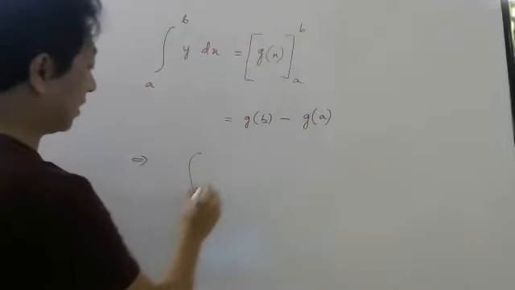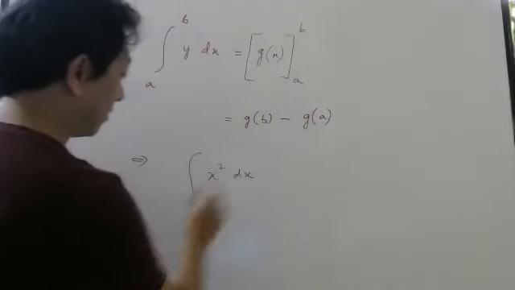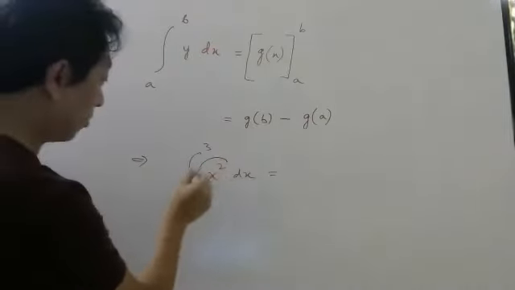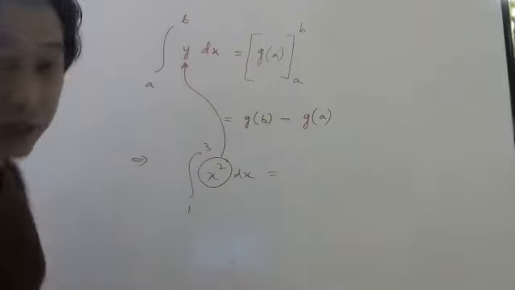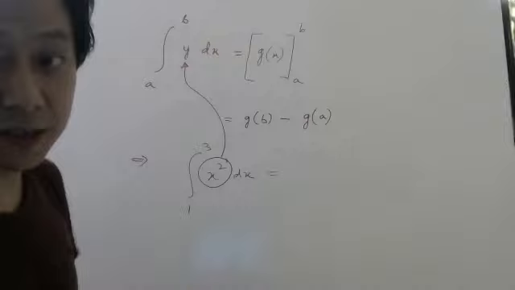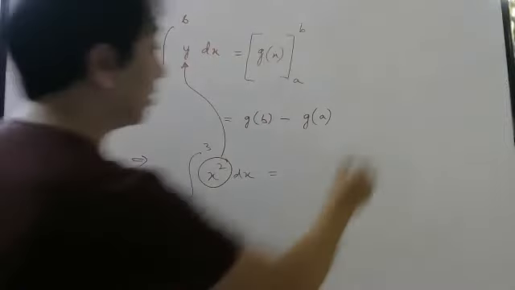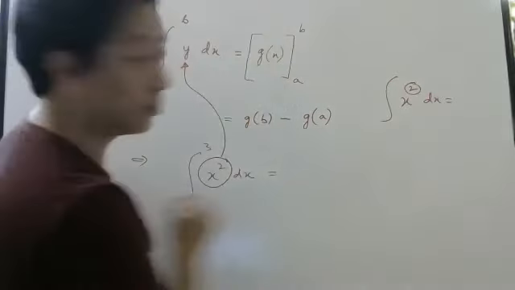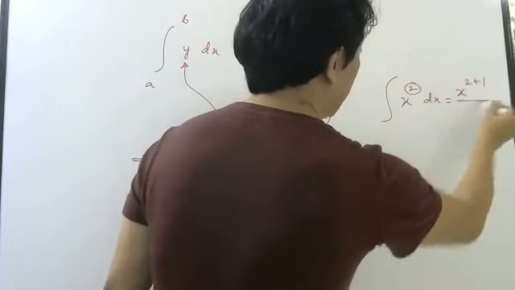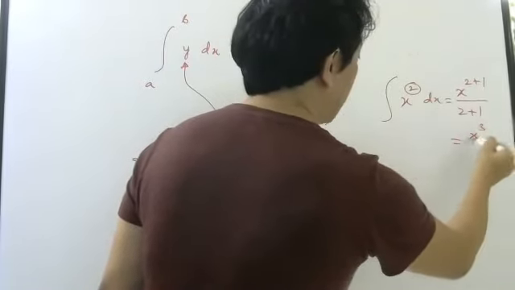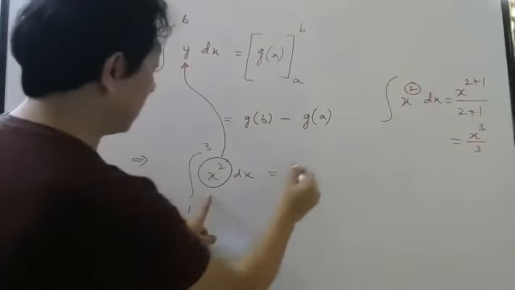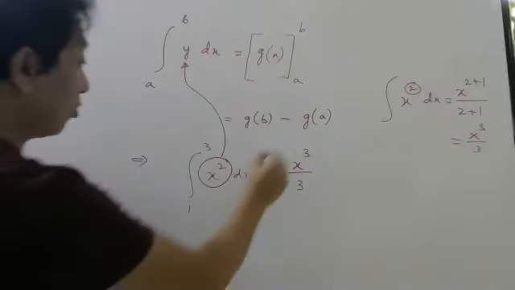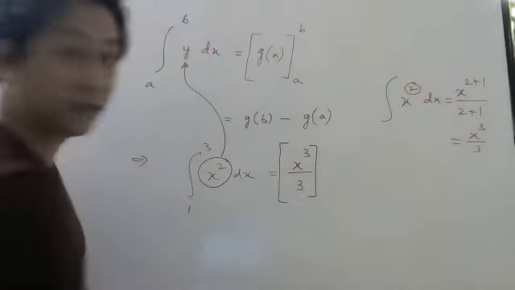Integration of, let's say, x power 2 dx from 1 to 3. First you have to understand this is your y. This is the function. Once you integrate, you have to go back to the formula. What is the formula for x power 2 dx? This is n, so it will be x power n plus 1 divided by n plus 1. So x power 3 by 3. After doing integration, what do you get? x power 3 by 3. This is the formula only. Now you have to put brackets, like I told here.